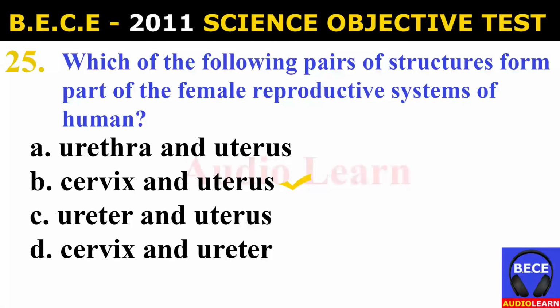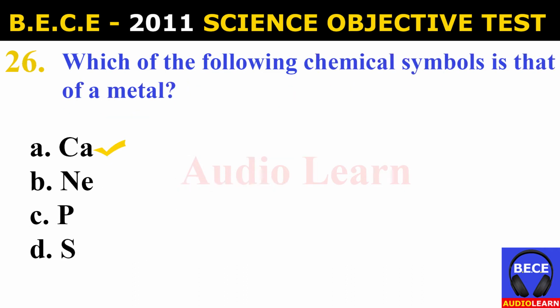Number 25. Which of the following pairs of structures form part of the female reproductive system of humans? A. Urethra and uterus, B. Cervix and uterus, C. Urethra and uterus, D. Cervix and ureter. And the answer is B. Cervix and uterus.